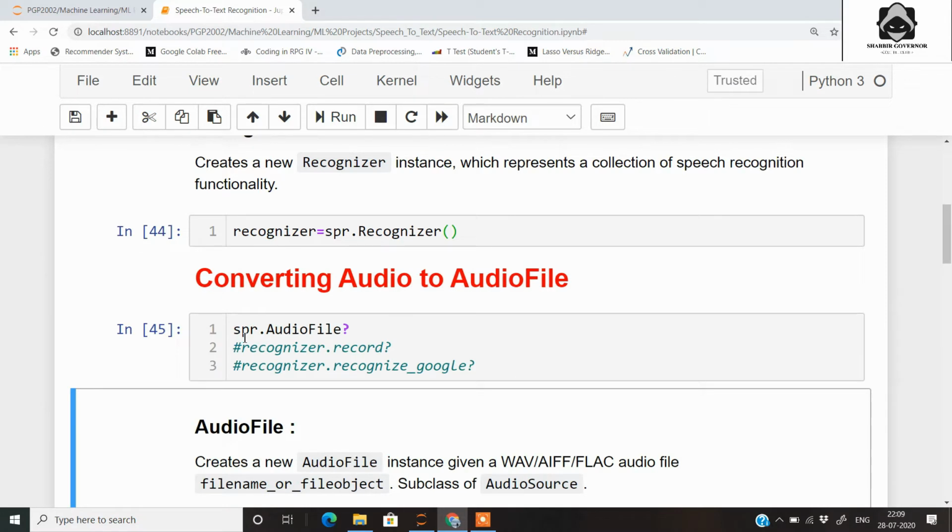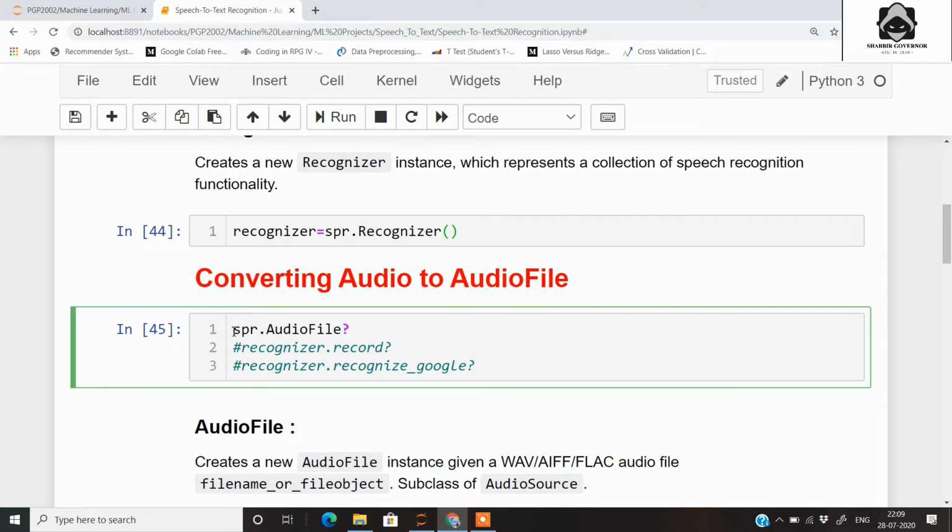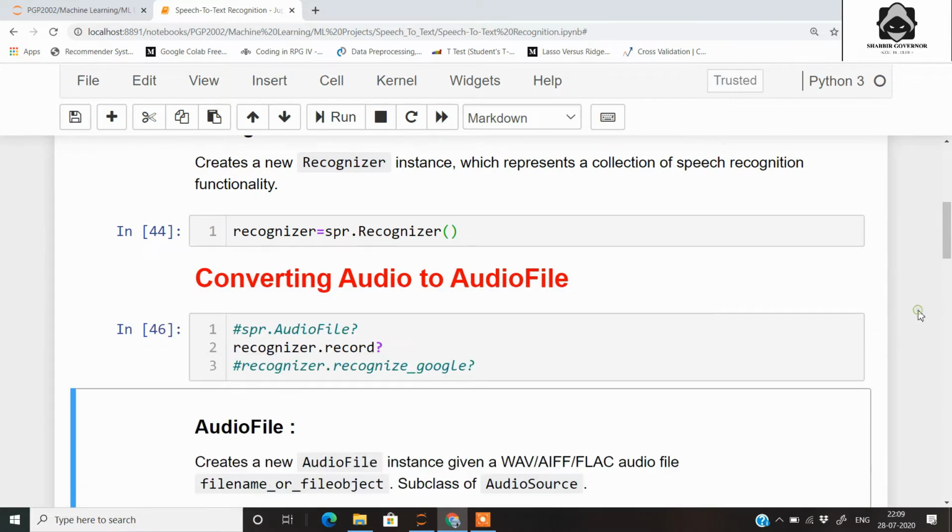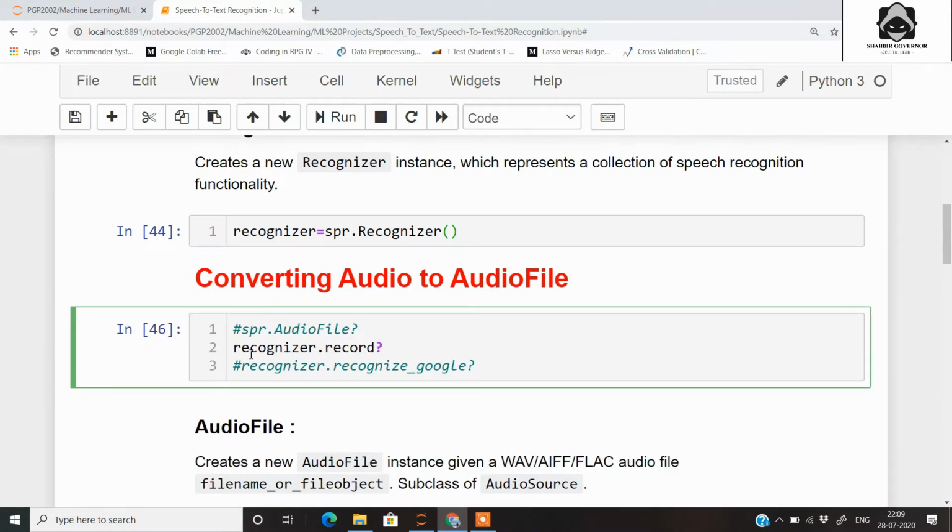Besides converting to an audio file, the speech recognition module also gives us support for the recognizer.record. So what this thing does is that it will help you to set the duration for the audio from where to where you actually need the text of the lyrics. So you can do that using the record method. And the last thing is the recognize_google method. So what this does is that it is a Google provided API engine which will actually search for your lyrics on this module, and it will give you the text in any of the languages that you pass through it. So let's see the example in action.